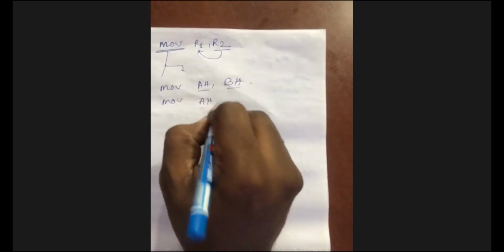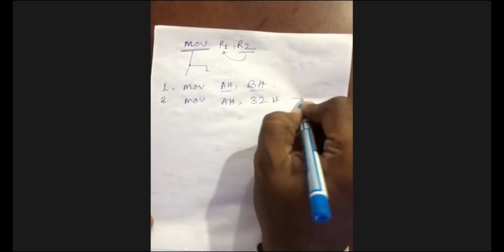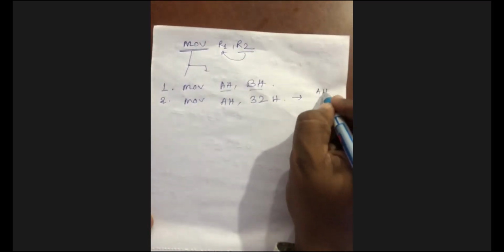This is number 1. Number 2, MOV AH, 32. What does it mean? Similar to MVI. After the instruction, AH should be 32H. It means you can store any data directly with the help of the move instruction. Is it clear?